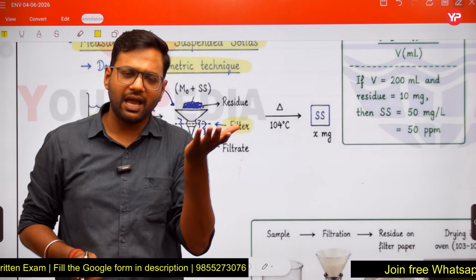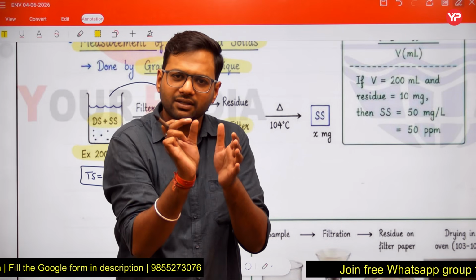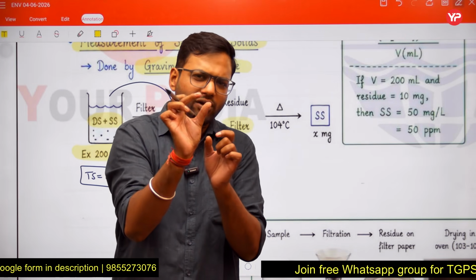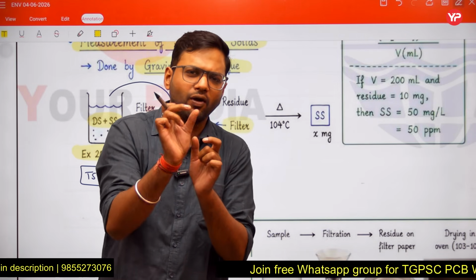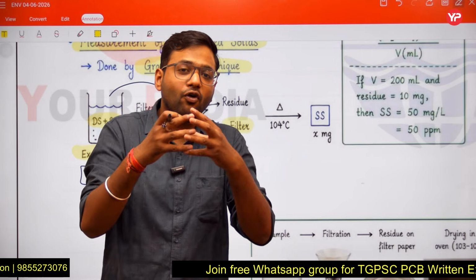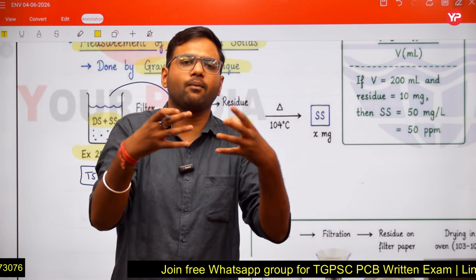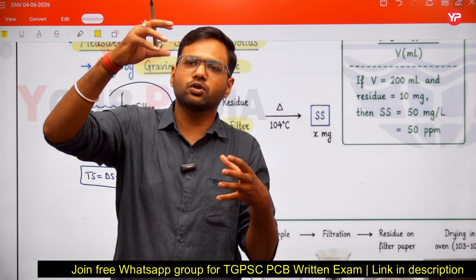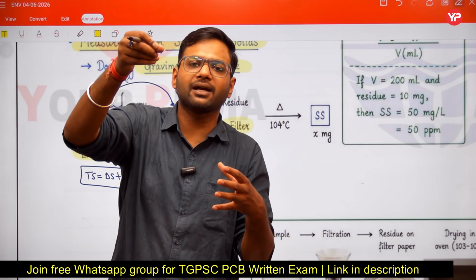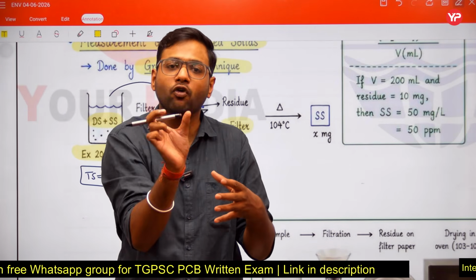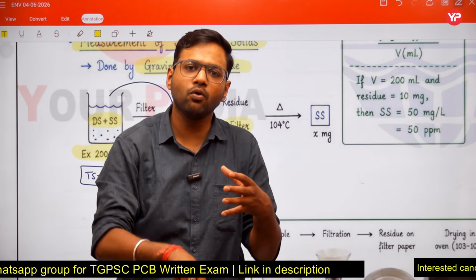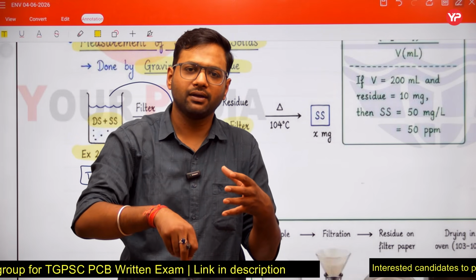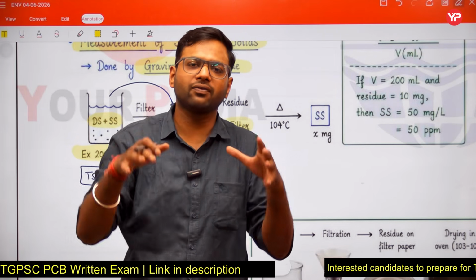The filter paper has voids, empty spaces, and these voids have a very small size. If the voids were of bigger size, then when we filter our water sample, the suspended particles having size smaller than the voids would also pass through this filter.